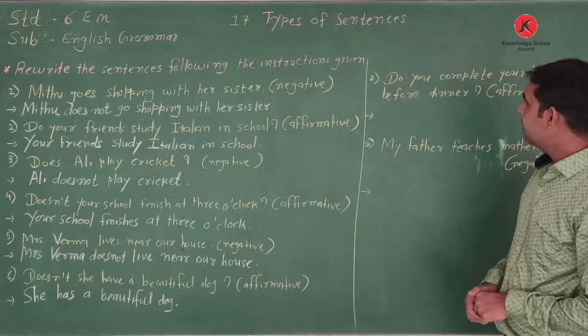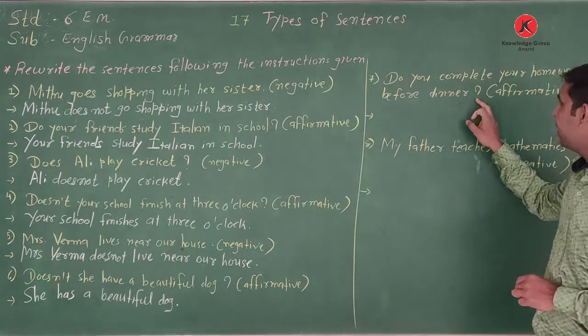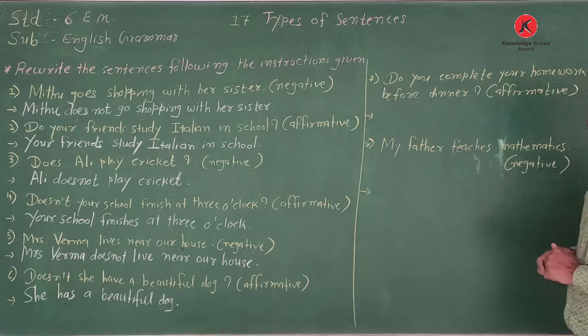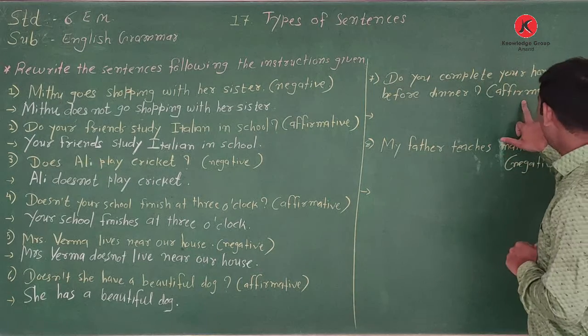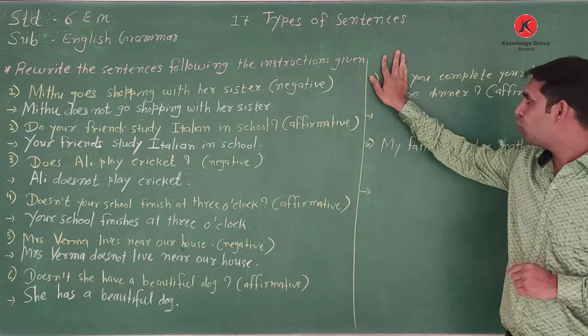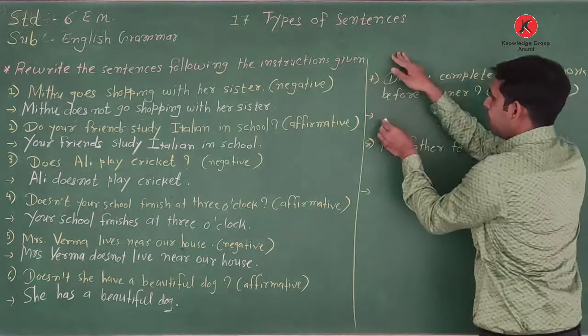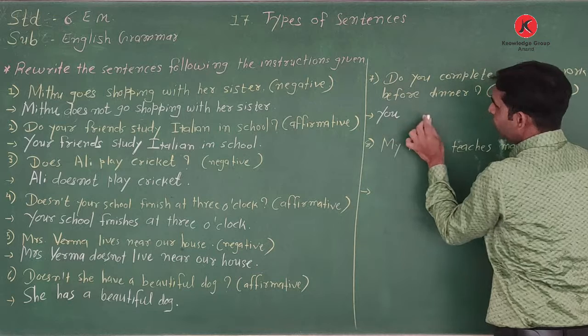Then comes the seventh. Do you complete your homework before dinner? An interrogative sentence is given, and this interrogative will change into affirmative. So remove the word do from this yes-no question. We already find the subject given, you.